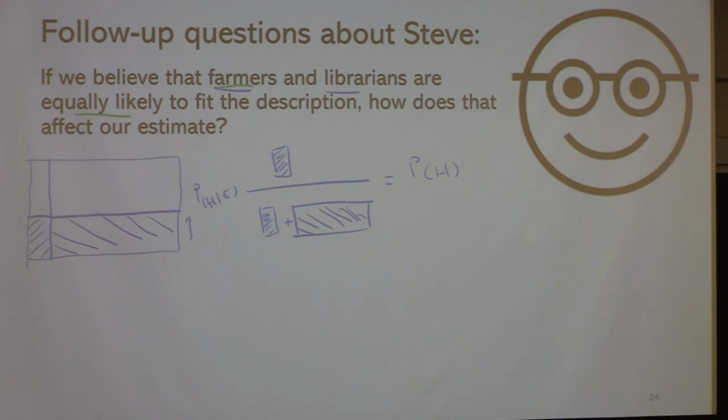The ratio is just the ratio between these two lengths, and this is the prior. So this information does not update our belief at all, because it is a description that matches a farmer the same way that it matches a librarian. It is just a description that is not informative for us. Any questions? So here, the posterior equals the prior.